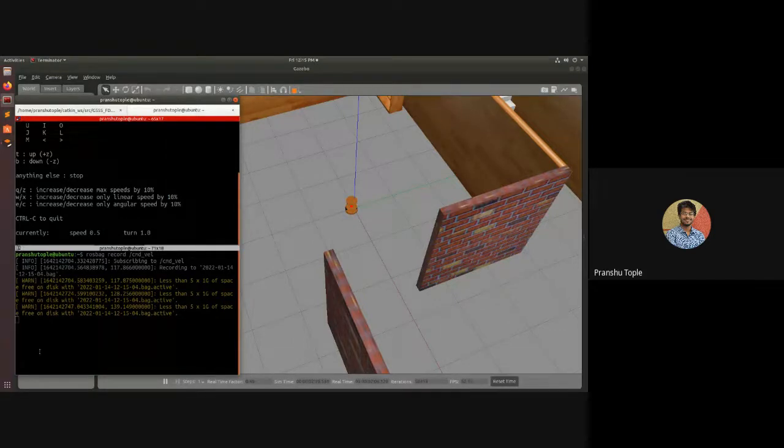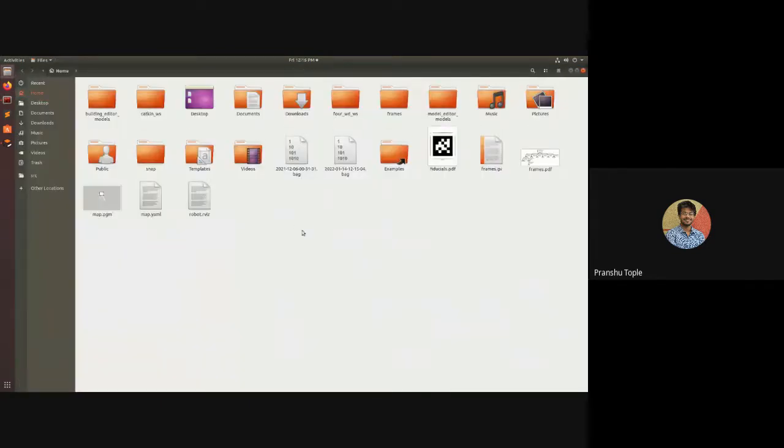Okay, that's done. Now if I want to stop it, I will press Ctrl+C. This will stop the recording. Now if I go into my files, wherever I ran this script, which is at my home location, there will be a file created. Currently this one is of 2021. That is our old ROS bag file that I had made.